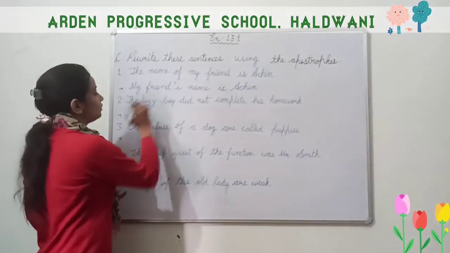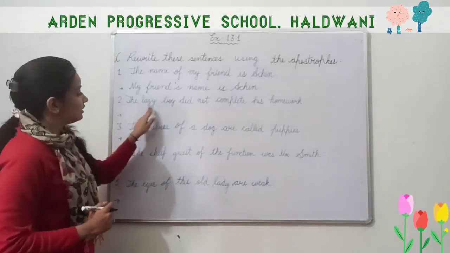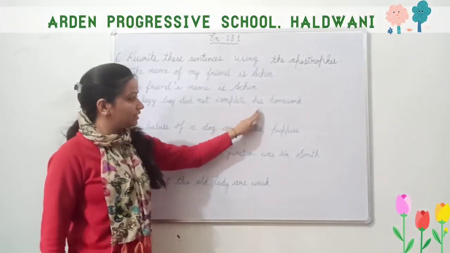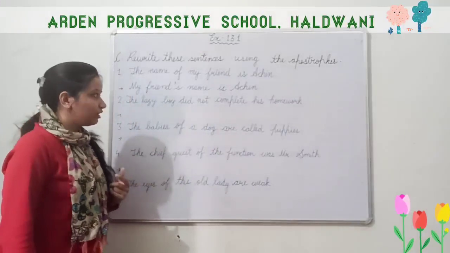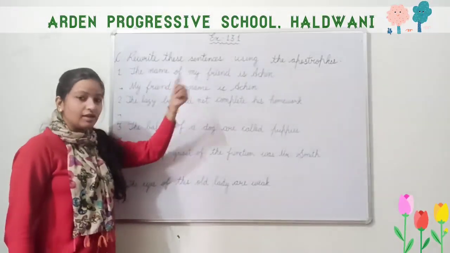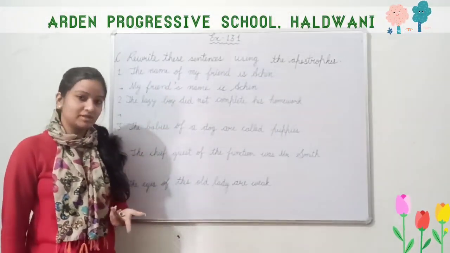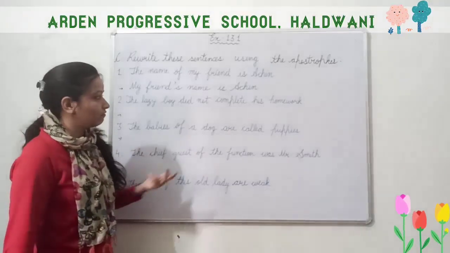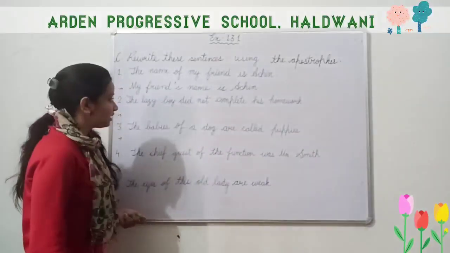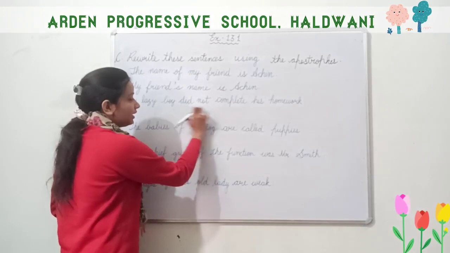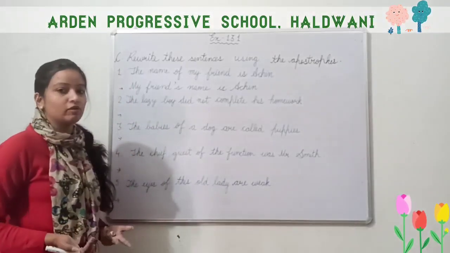Okay. So now the next is the lazy boy did not complete his homework. So we know that when of is given, then only we write the possessive form. So we don't have of here. So what is here? Did not. We can write the short form of did not.